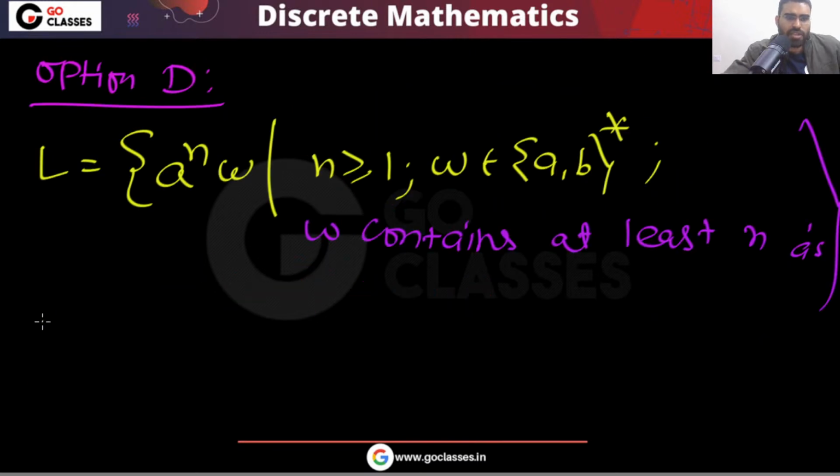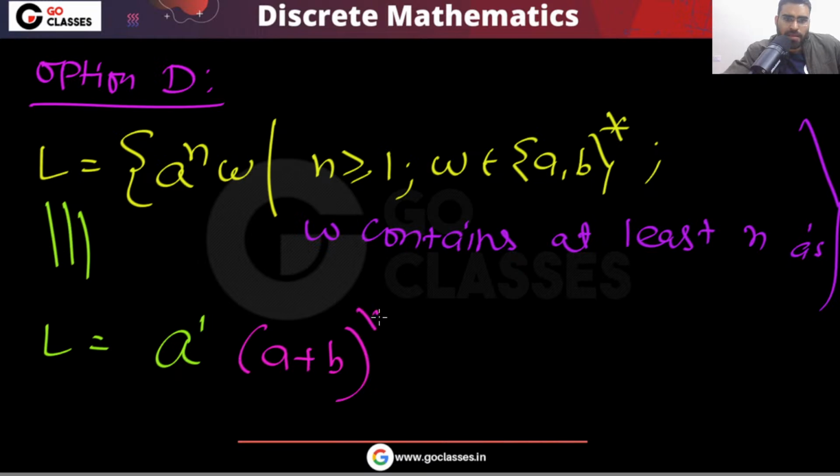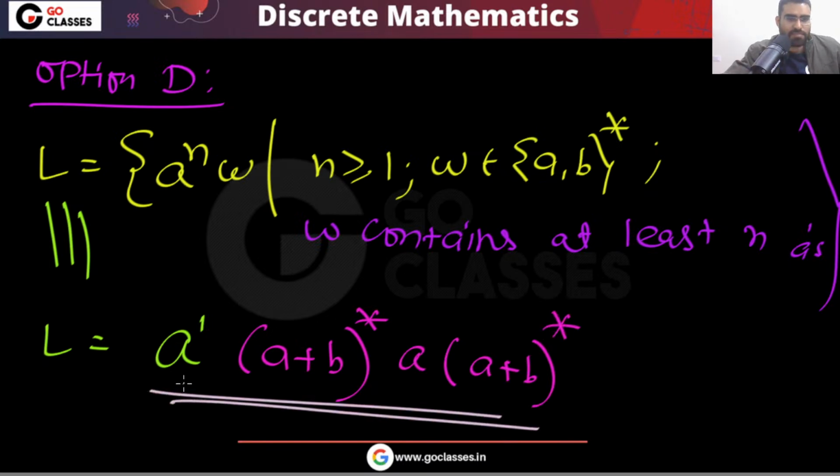This language is the same as a power 1 followed by w, just containing at least one a. This is your language, so definitely this is regular, right? You can notice this is regular.